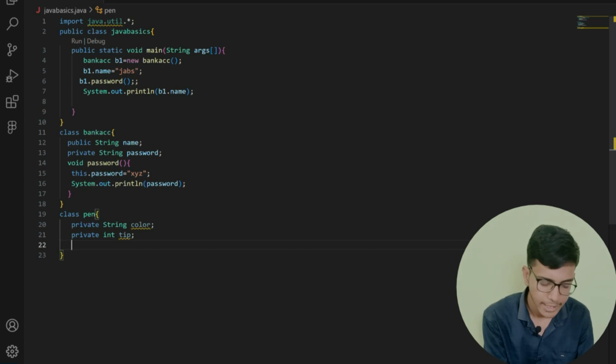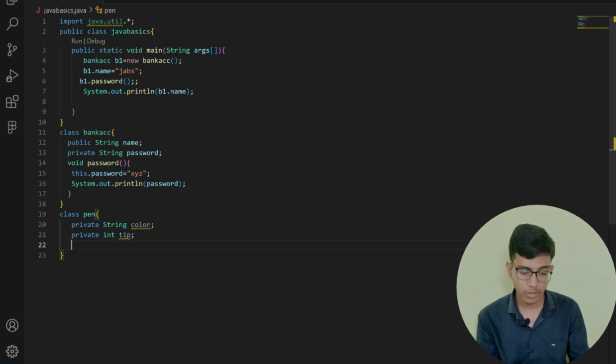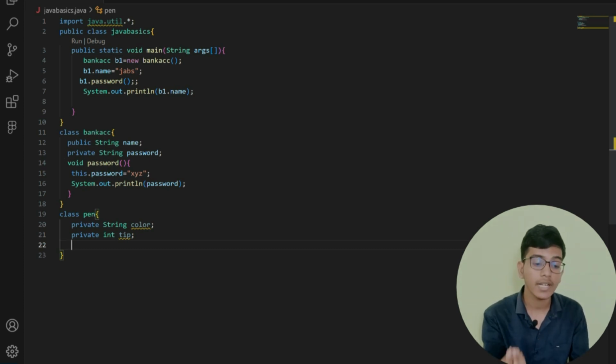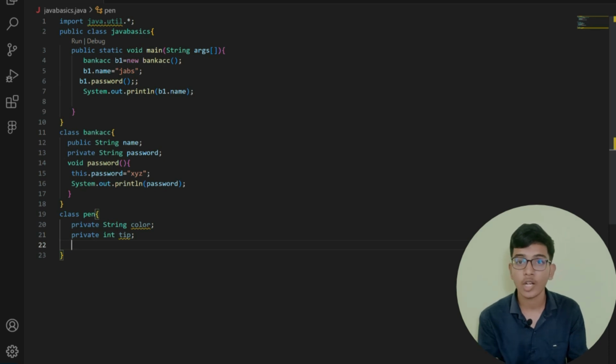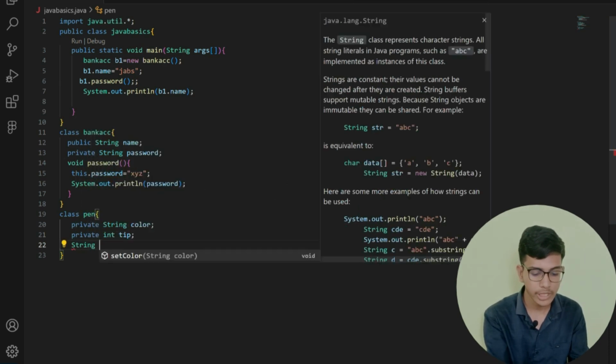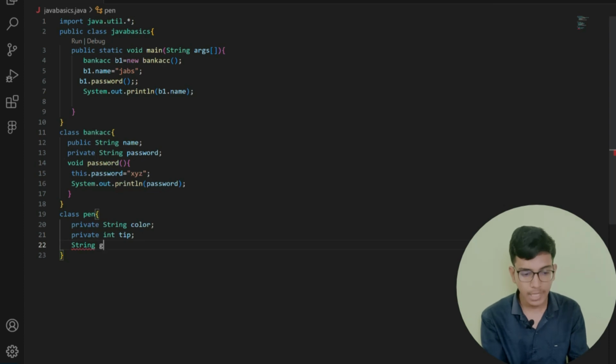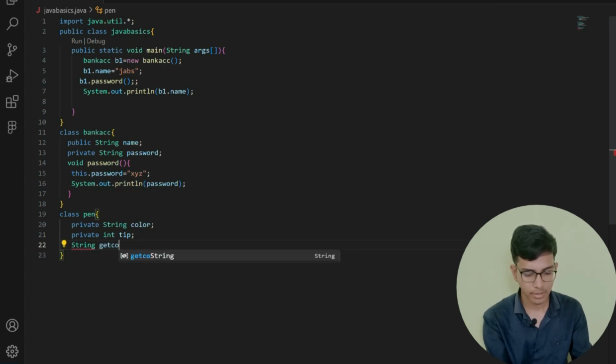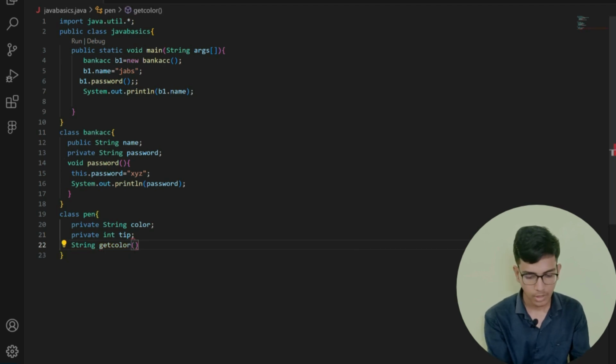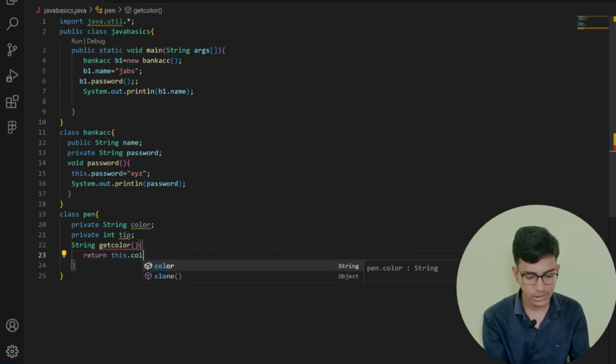After it I need to set the color of my pen. So I need to return the color which I got from the user. So for that I am going to create my function, that is string getColor, right? Here I am going to return this dot color.